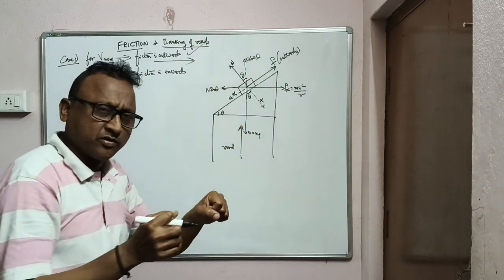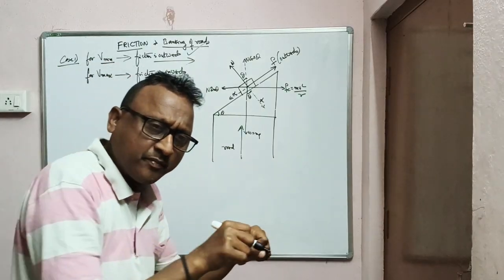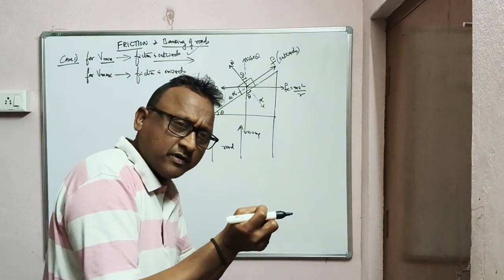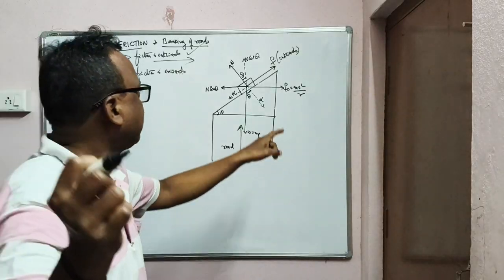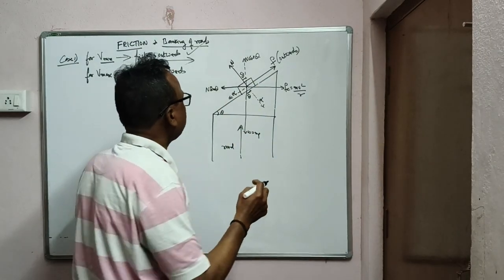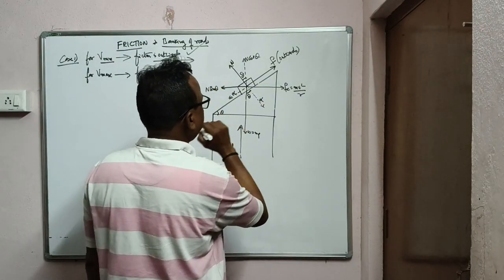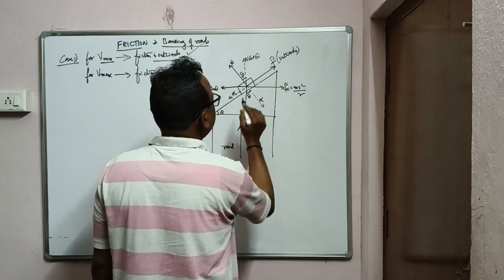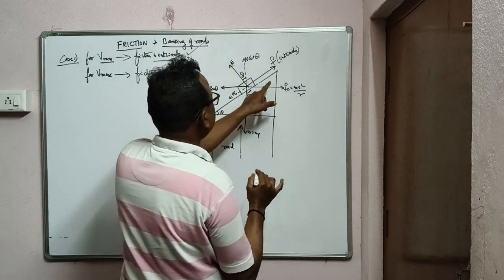Okay, because when you're going at very low speed, what happens? You are pulled downwards because of the weight. So friction is in the outward direction for v minimum. So this is friction. Now watch carefully. What happens here? This is friction. We'll try to get some components for friction.